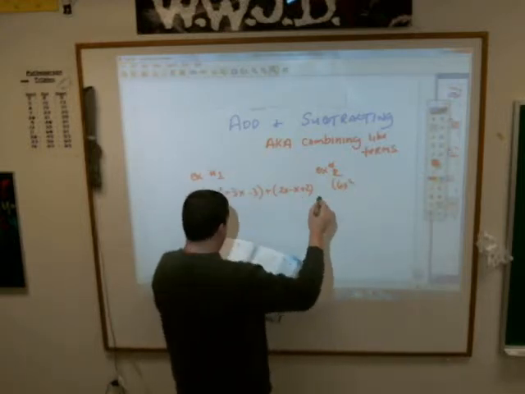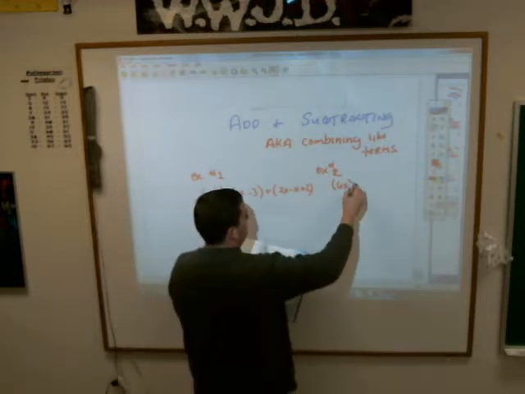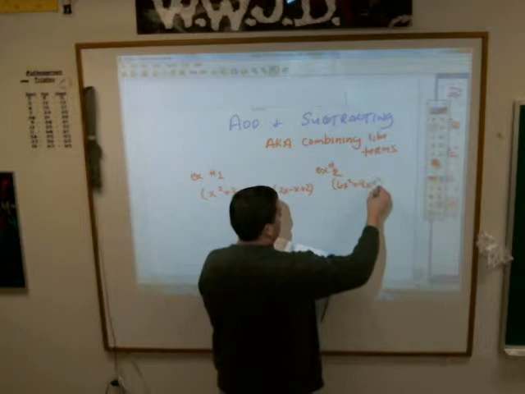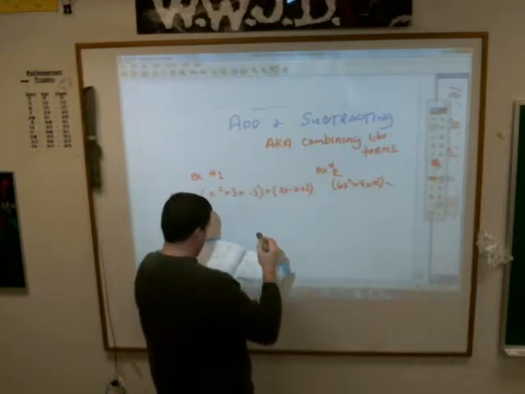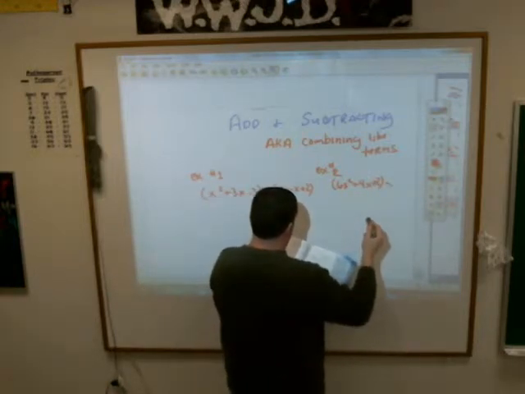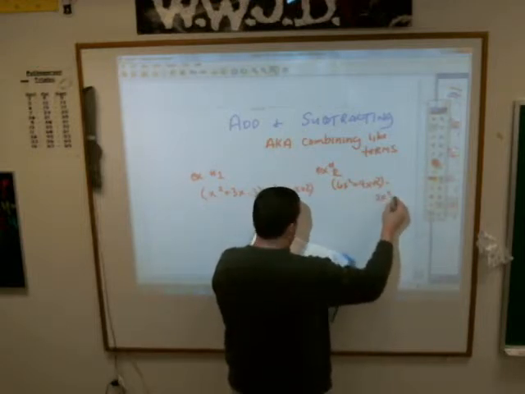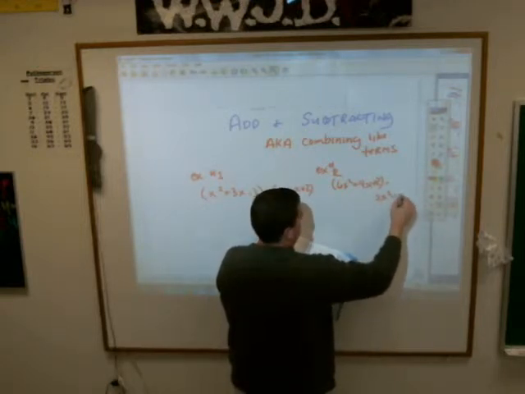6x squared plus 4x plus 2 minus 2x minus x. 2x squared minus x plus 8.